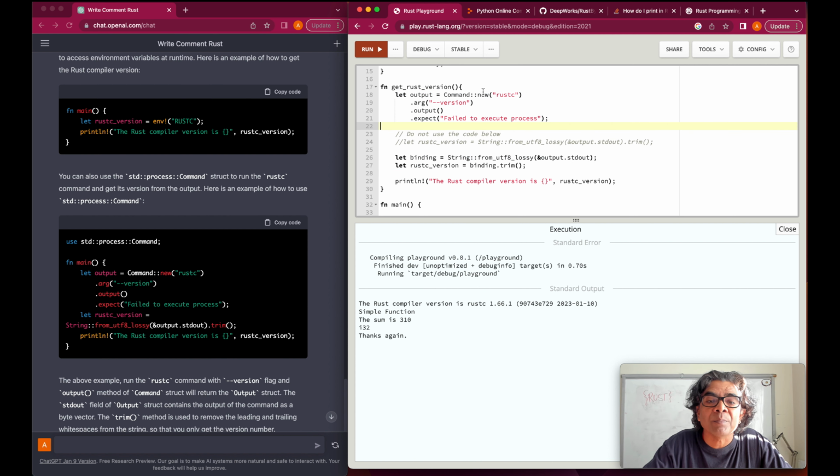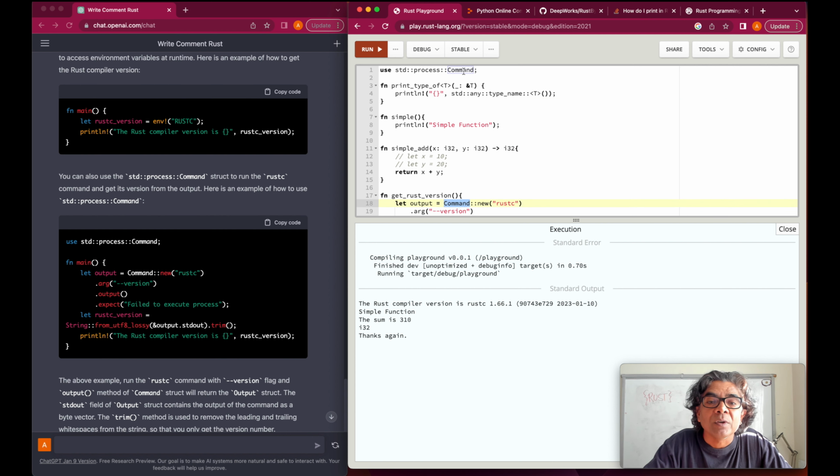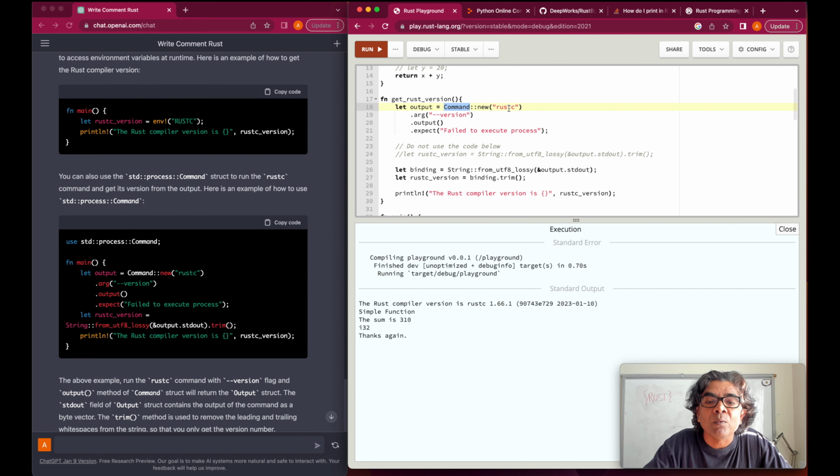And here is something for those who are new to programming. Basically here we are calling a command, which is a built-in method available in the standard library. And we are calling the rustc command, which is passing this particular argument, and then this return is being stored into the output. If there is an error, then it's going to say failed to execute this particular process.